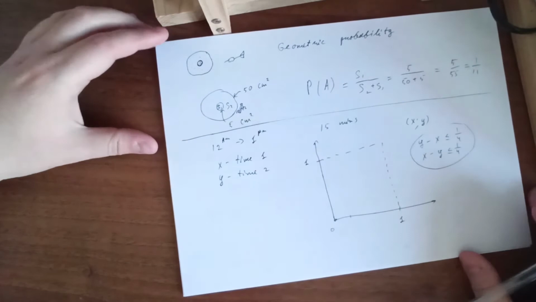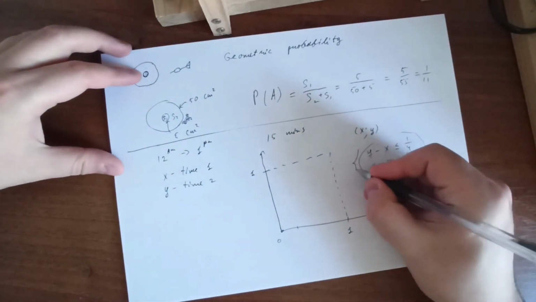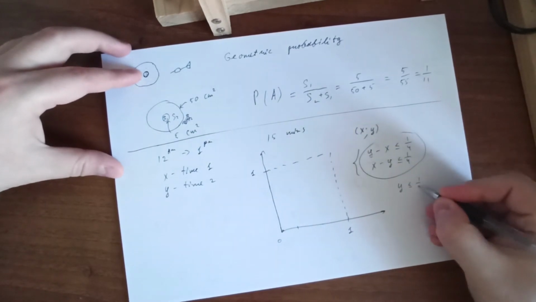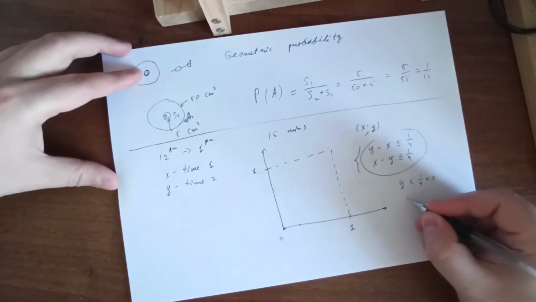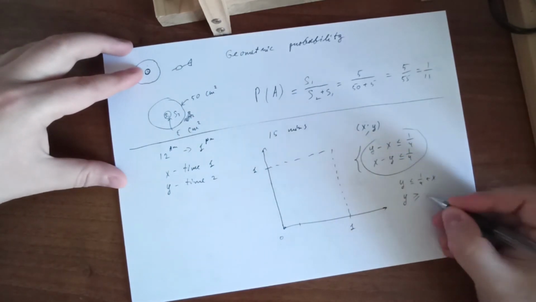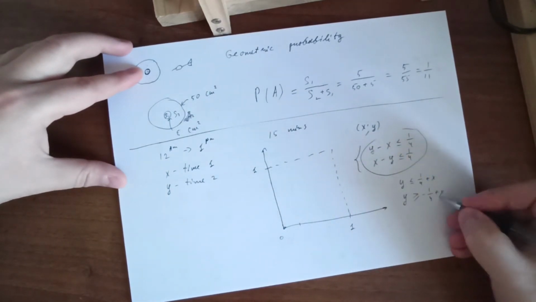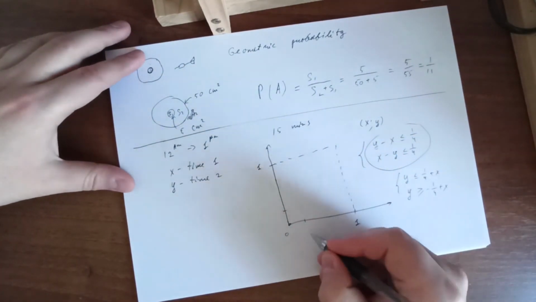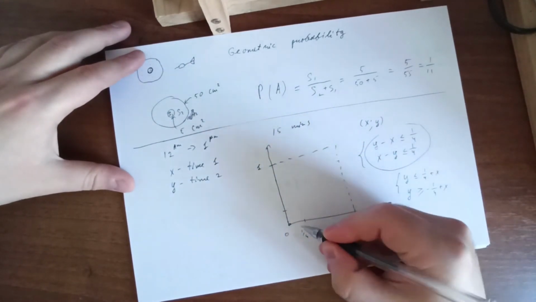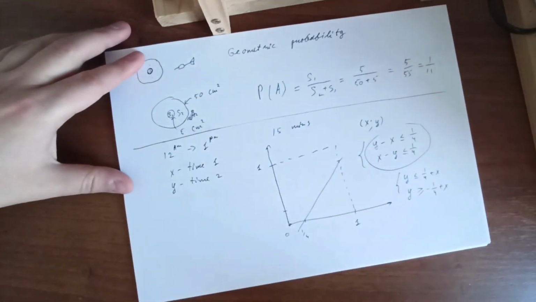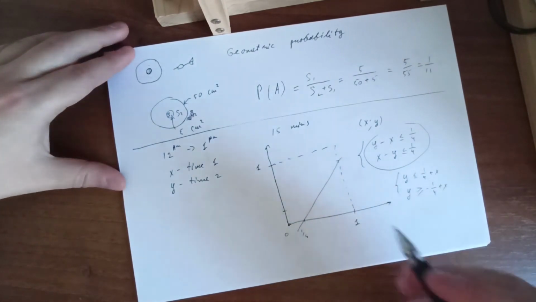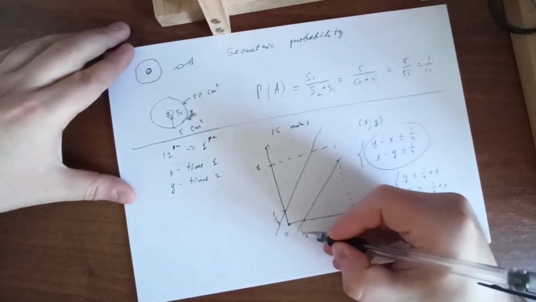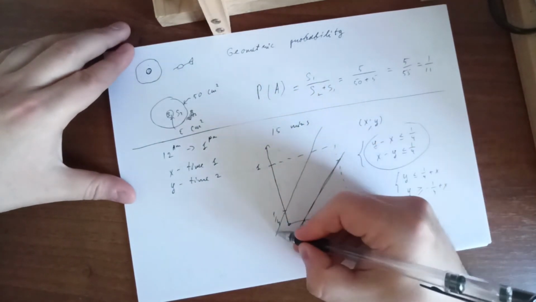Now, if we had equalities here, this has to happen simultaneously, then we will have Y is less or equal than 1/4 plus X, and Y is greater or equal than minus 1/4 plus X. So, if we had equalities here, 1/4 plus X is something like this, and this is minus 1/4 plus X. Actually, they are parallel lines.